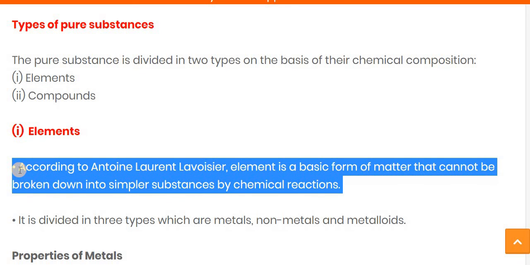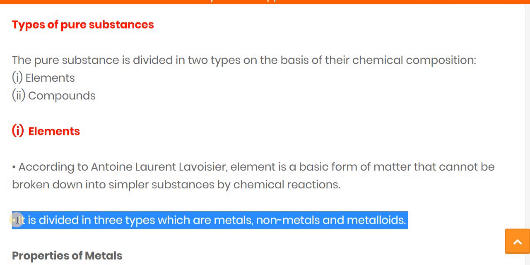According to Antoine Laurent Lavoisier, an element is a basic form of matter that cannot be broken down into simple substances by a chemical reaction, and it is divided into three types: metal, non-metal, and metalloid.